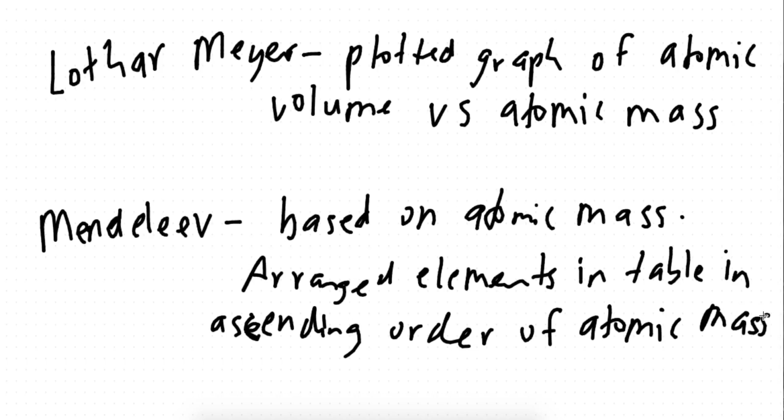He did something good, and he was the one who said that elements with the same chemical properties were placed in a group. So, big development, but again, not the best development, because our modern day periodic table is based not on atomic mass but atomic number. So, let's just have a look at where he went wrong.